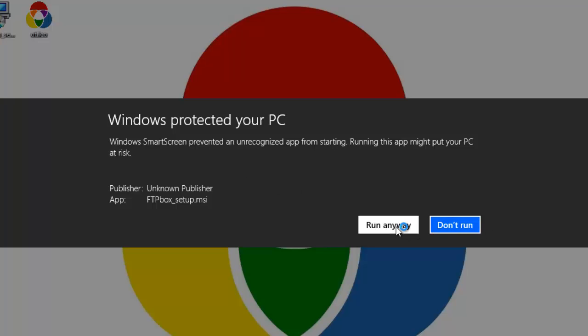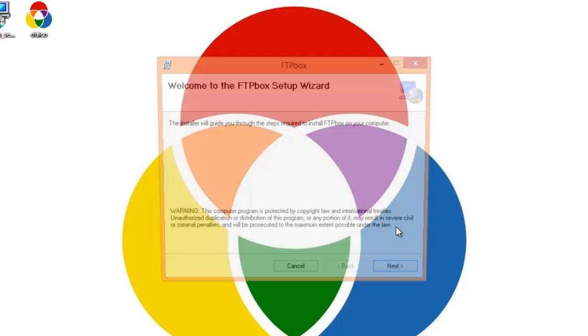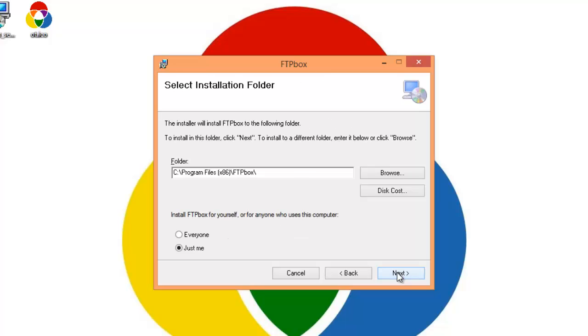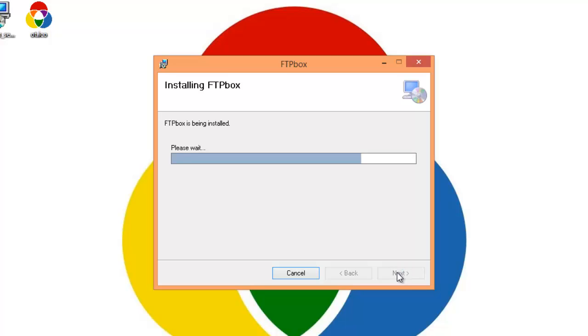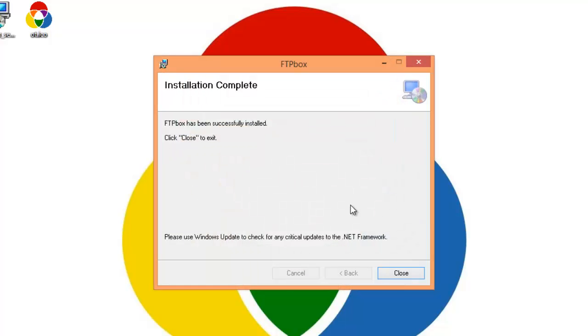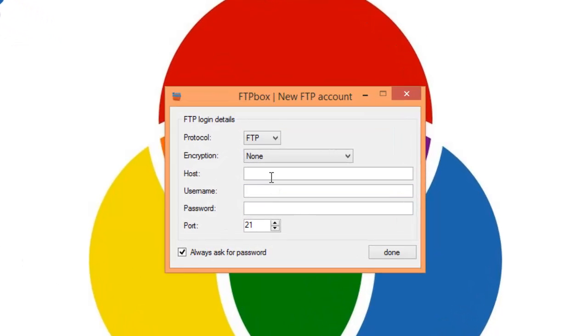Click Run Anyway. Hit Next, Next, Next, and hit Close, and you're all set. What we can do at this point is just double click the icon for FTP box, and it's going to bring up some settings, and we're going to throw in our settings right now.